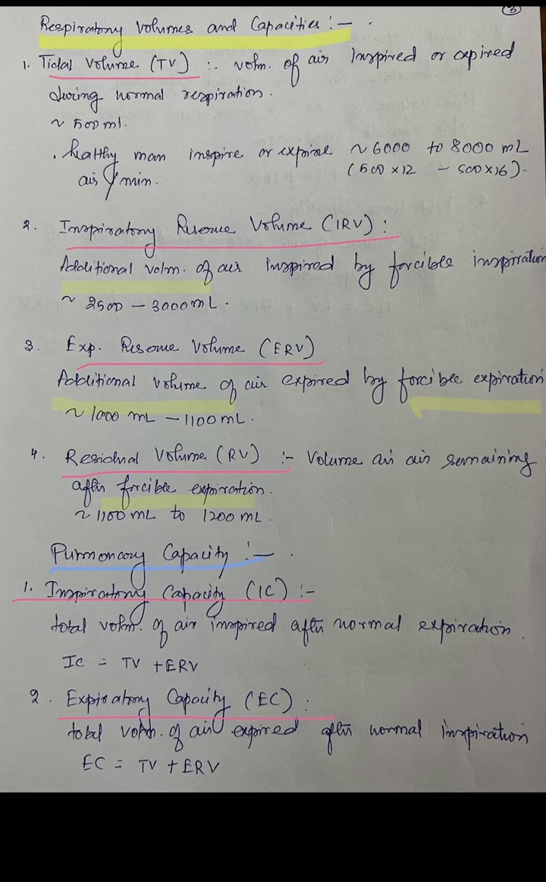Second is expiratory capacity. This is the total volume of air which is expired after normal inspiration. That means when we normally breathe in, after that, the volume of air that we breathe out is called expiratory capacity. And this we get after adding the tidal volume and the expiratory reserve volume.